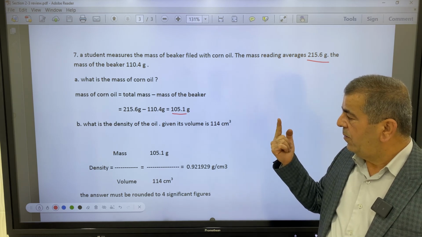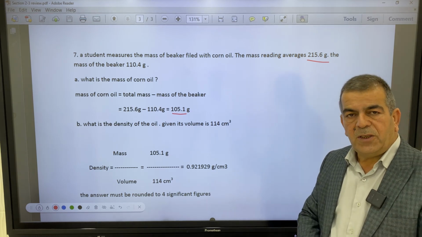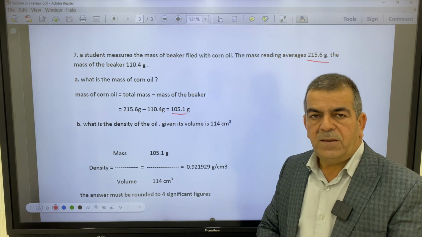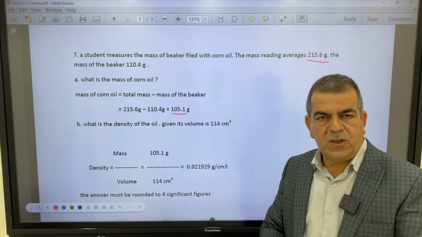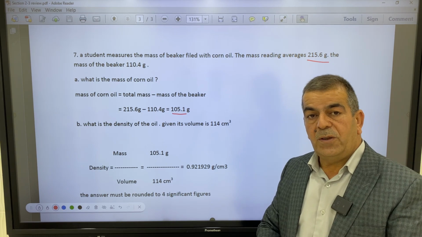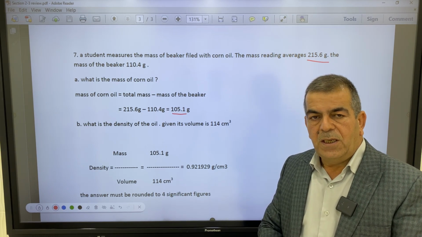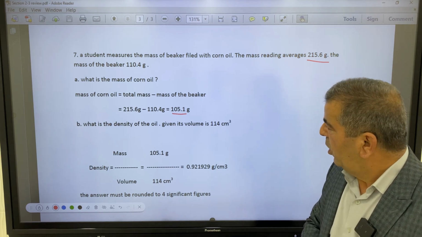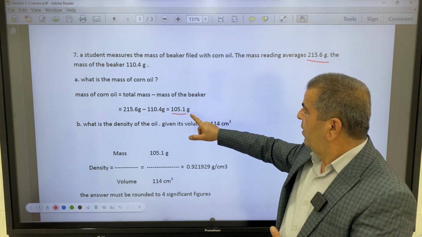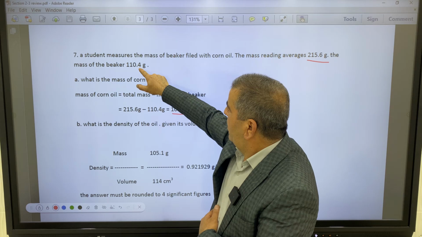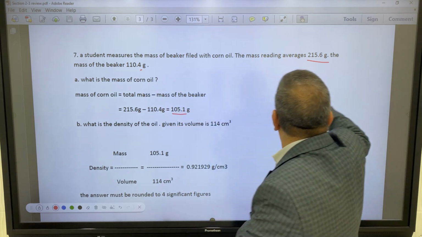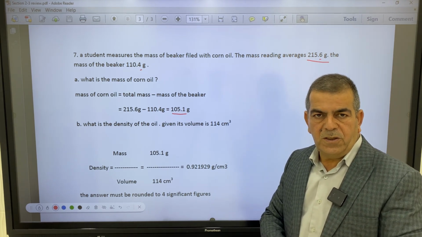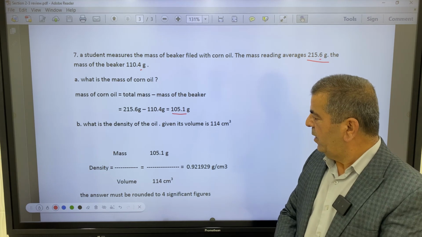In addition and subtraction, we have to get the number of digits to the right of the decimal equal to those present in the measurement that has the fewest. Okay, how many? 1. And the measurement here, also 1. And the measurement here, also 1. So it is treated already, and it is correct already.